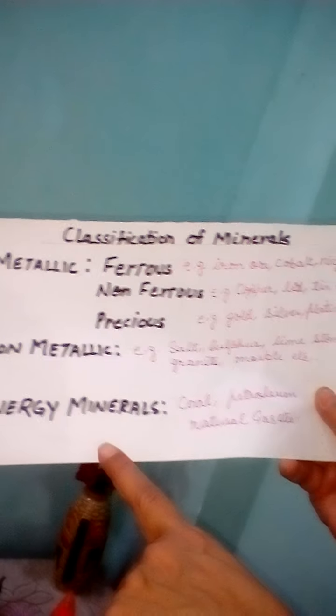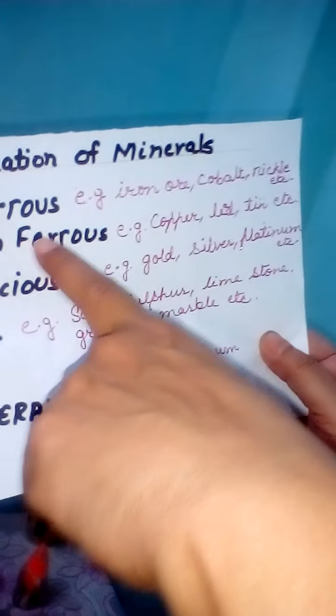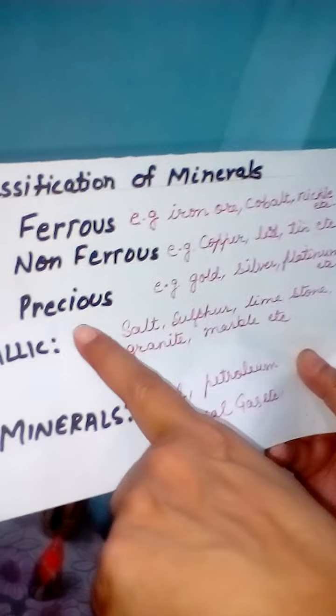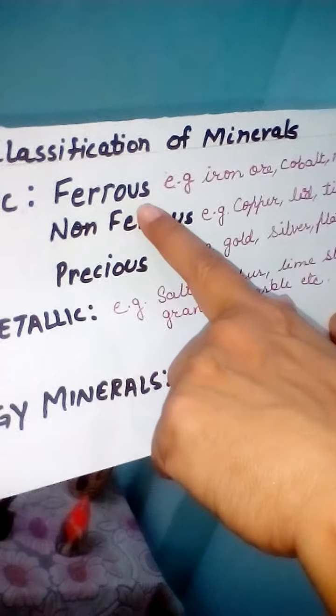If we talk about the classification of minerals, minerals are classified into three main parts: metallic, non-metallic and energy minerals. Metallic minerals are again classified into ferrous, non-ferrous and precious. What are ferrous minerals?